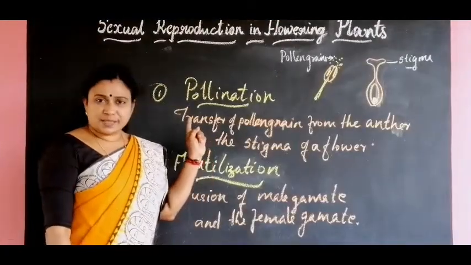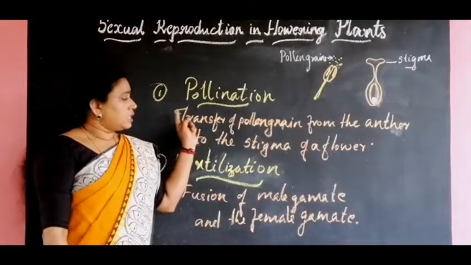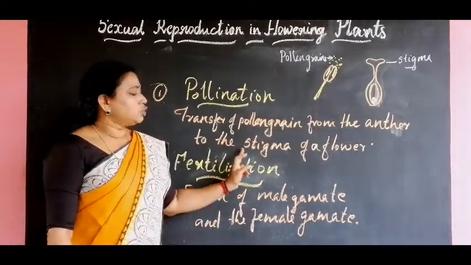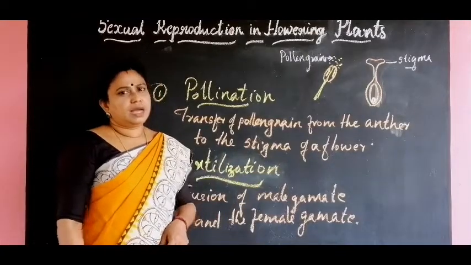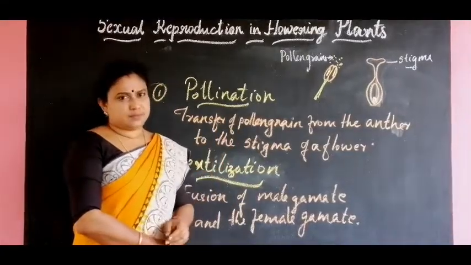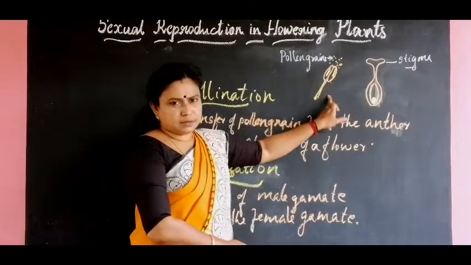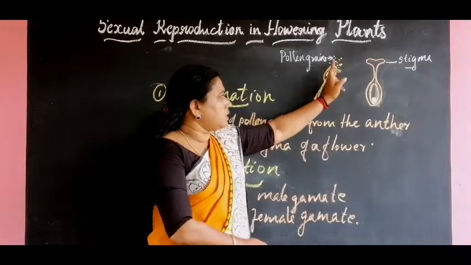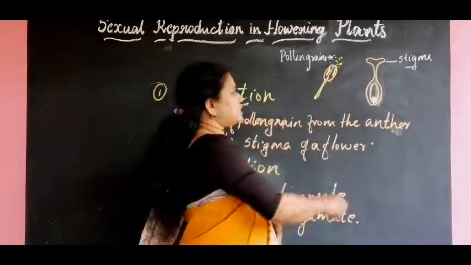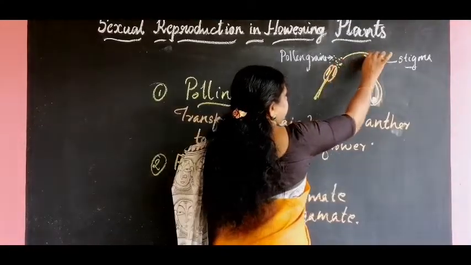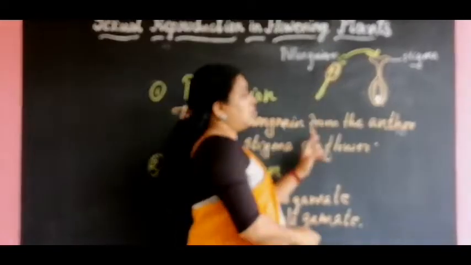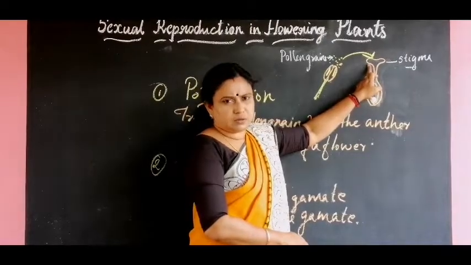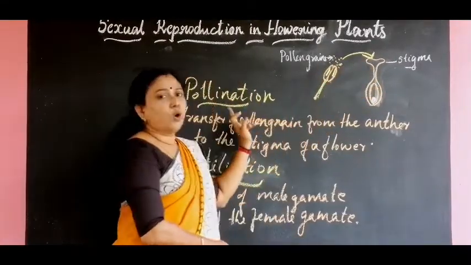As you have already studied, pollination is the process of transfer of pollen grains from the anther to the stigma of a flower. This is the anther. When the anthers release the pollen grains, they will be in the surroundings, and these pollen grains should be transferred from the anther to the stigma of the flower. That process is known as pollination.